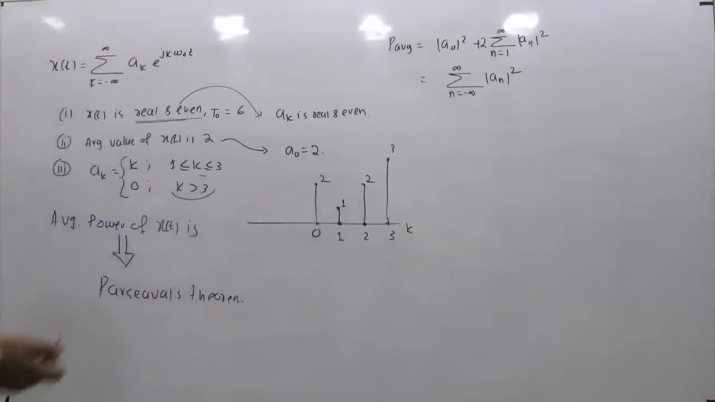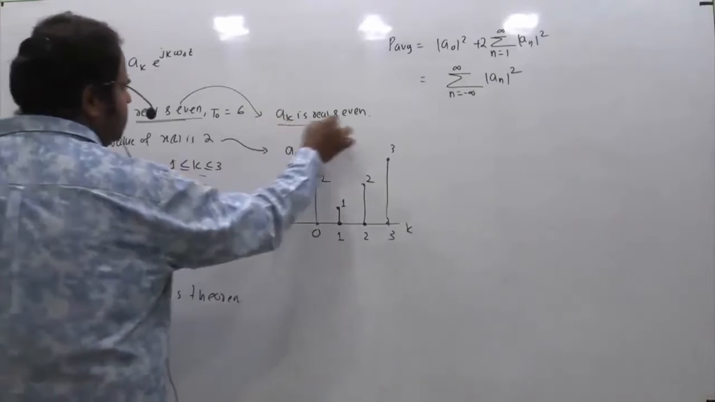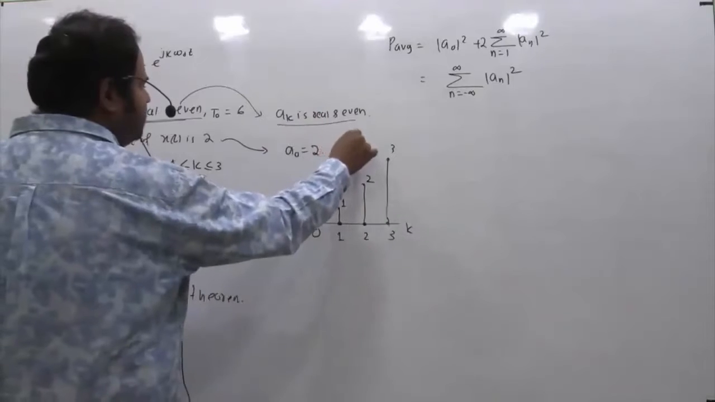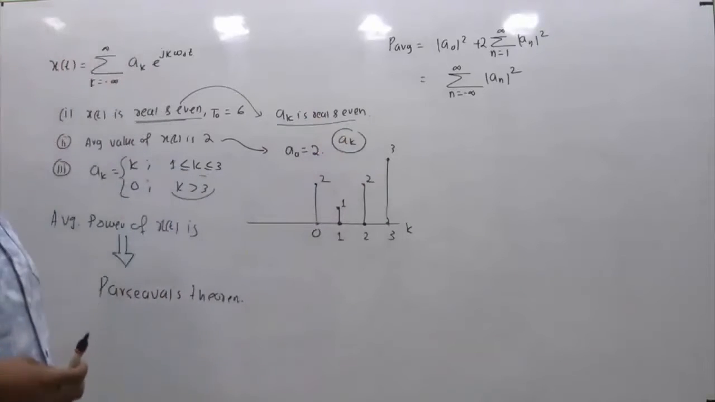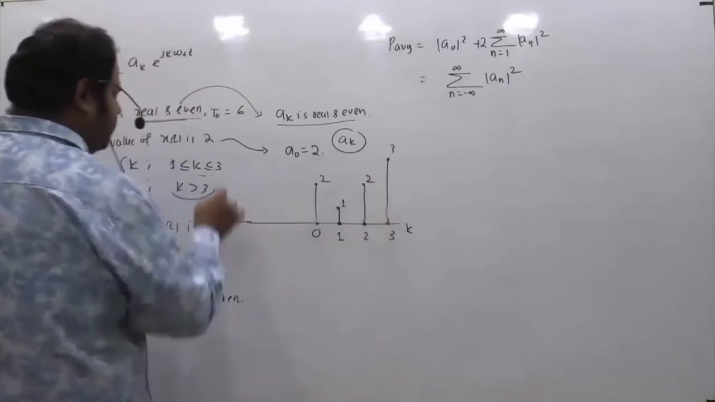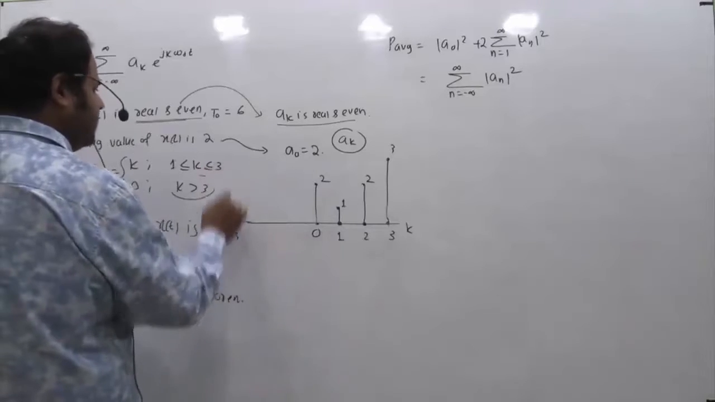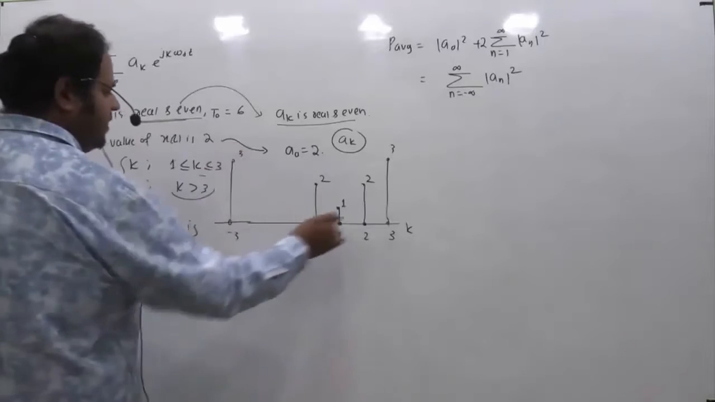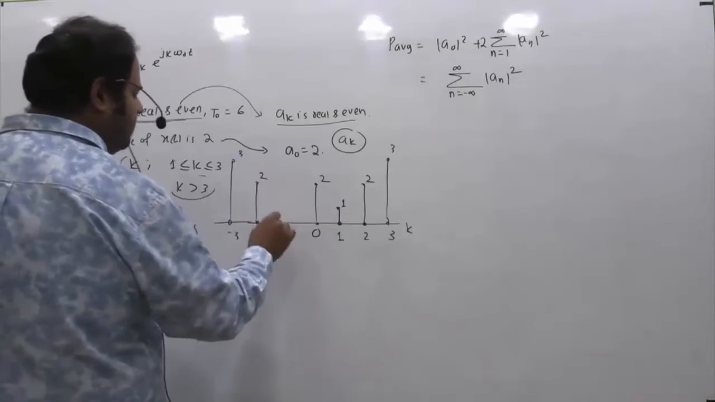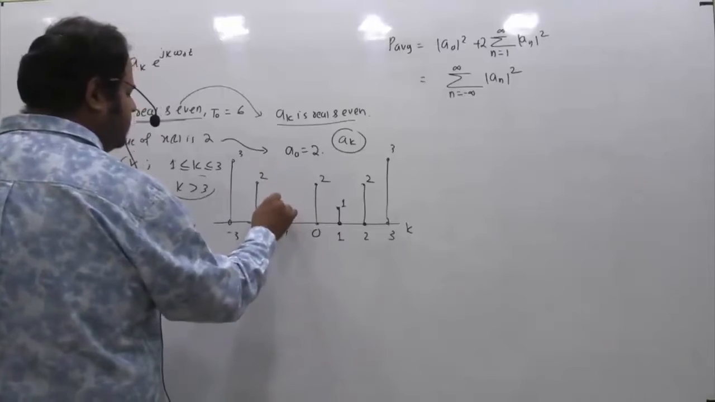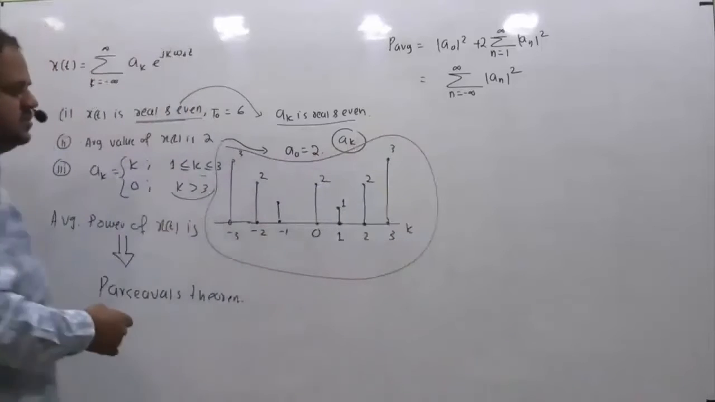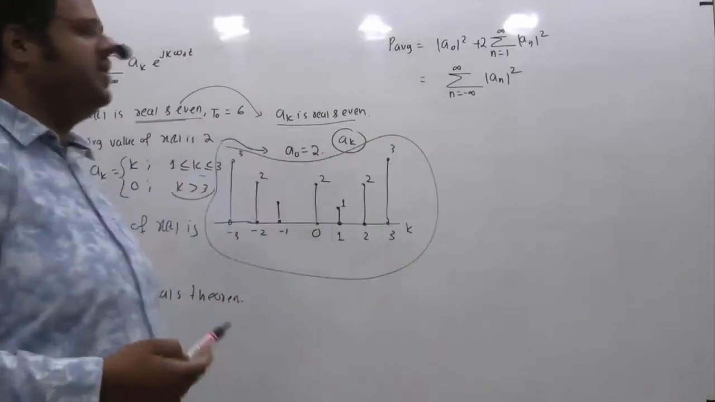But the point is, if x of t is real and even, then ak is also real and even. So this spectrum a of k is real and even with respect to the origin. Based on this, we can also extend the spectrum till minus 3. At 3 it is 3, so at minus 3 also it will be 3. At minus 2, again it will be 2. And at minus 1, again it will be 1. So this is the complete picture of a of k you will get. We are able to extend this because it is given that it is real and even.